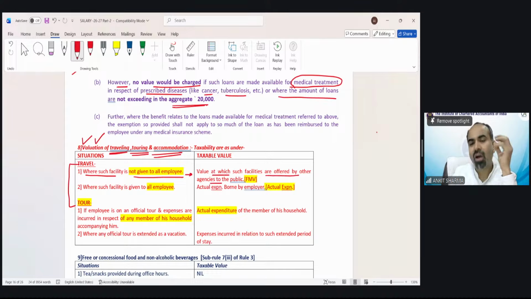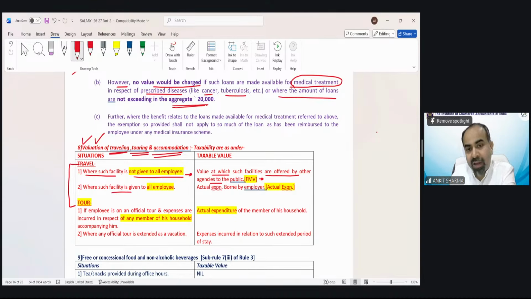So that means the cost of that travel, the fair market value of that package. Suppose your employer says that you can go with your family outside India to Dubai. We will pay the amount for your 10 days visit. And suppose that package value is 3 lakh rupees from Make My Trip. Then 3 lakh would be the taxable value in the hands of the employee.